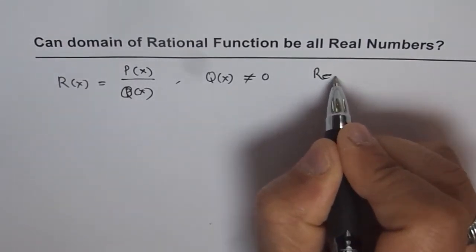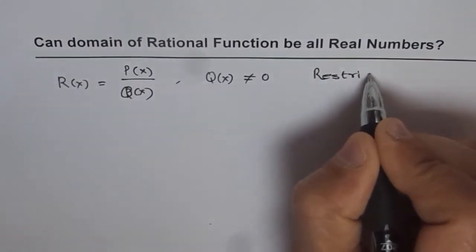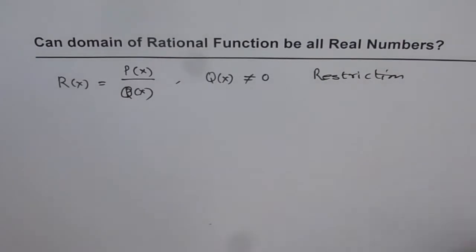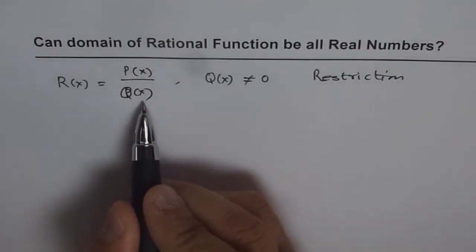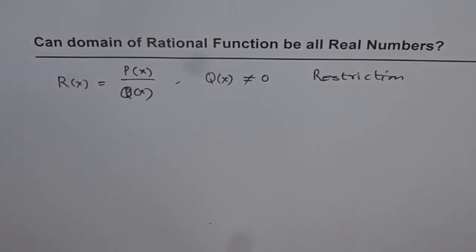So this is the restriction, right? And because of this restriction, the denominator can never be 0. We do have restrictions on rational functions. But the question is, will all rational functions have a restriction? That is to say, can you have a function q of x which will not be 0 at any time?